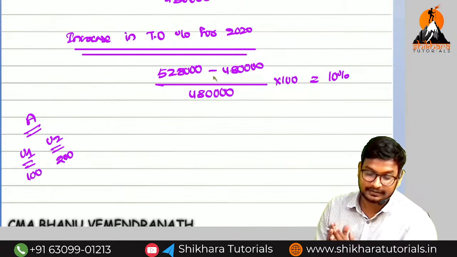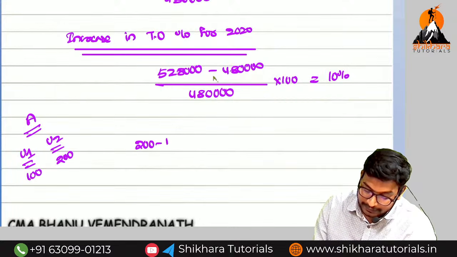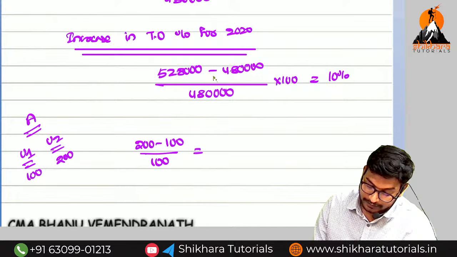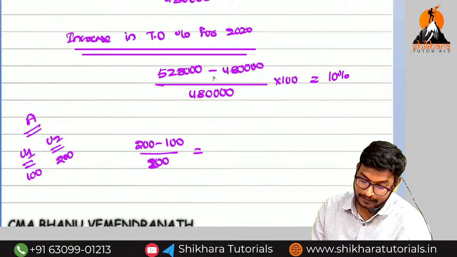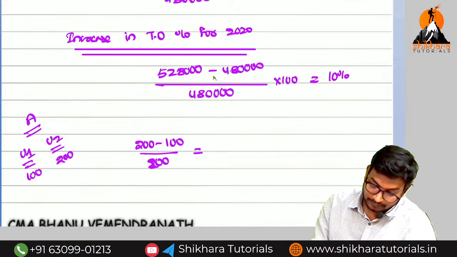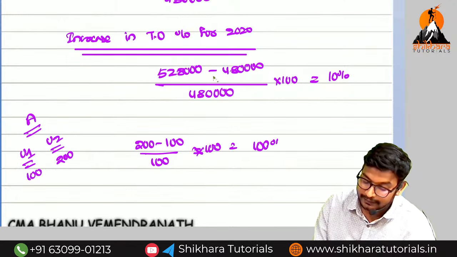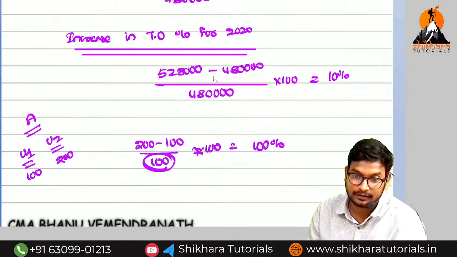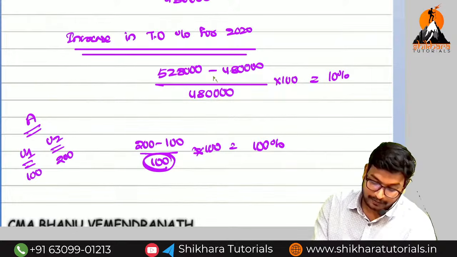You have to find the difference: 200 minus 100 divided by 100, that is 100 divided by 100 into 100%, equal to 100%. So do we take the lowest value or the highest value? Lowest value only.